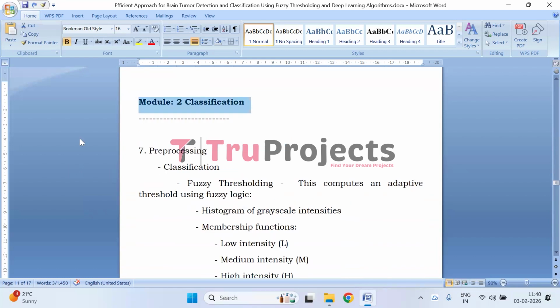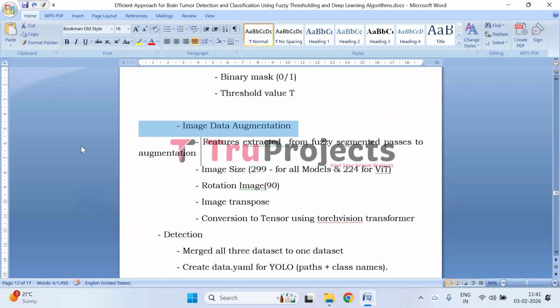Coming to the classification workflow, first we have pre-processing, fuzzy threshold. Fuzzy thresholding and segmentation are applied again to highlight tumor regions before feature extraction and classification. Next, we have image data augmentation. Segmented images undergo augmentation such as rotation, resizing, and tensor conversion to improve model generalization.